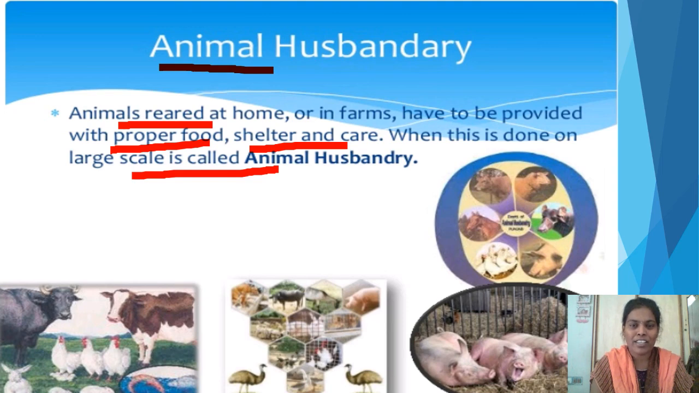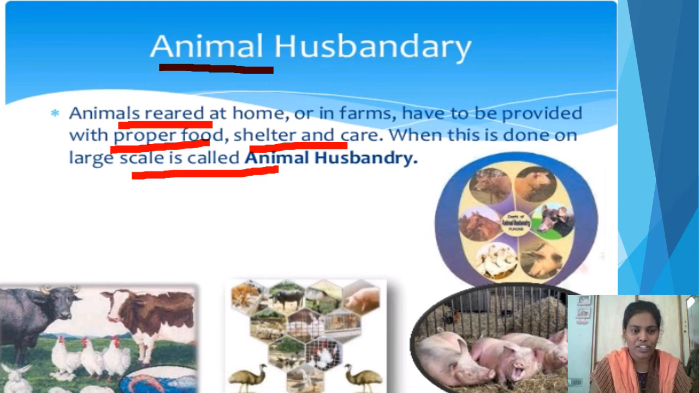You might have seen different types of cattle in our houses, or different types of birds like hens, ostrich or emu, all kept in farms by providing proper food, giving shelter and taking proper care. If we rear all types of animals, it is called animal husbandry. We have to follow this process to increase the products of animals, and these animal products we use as food materials.